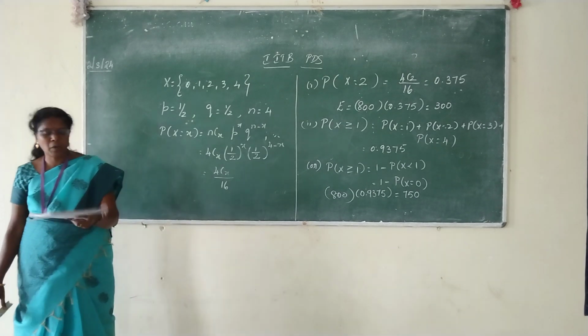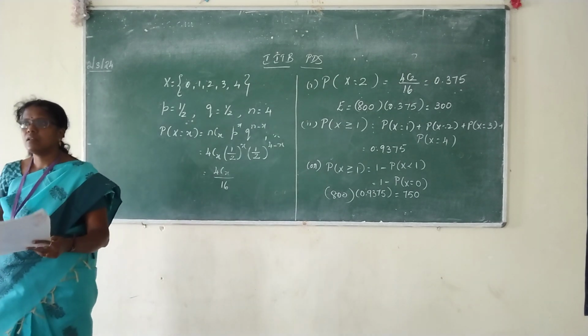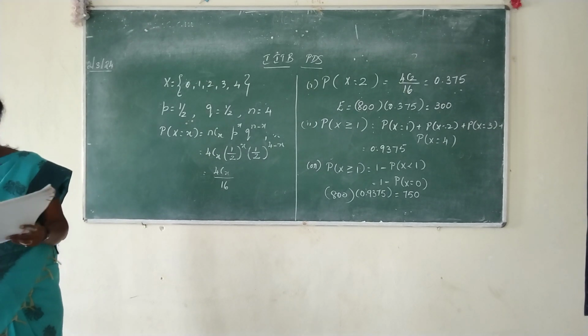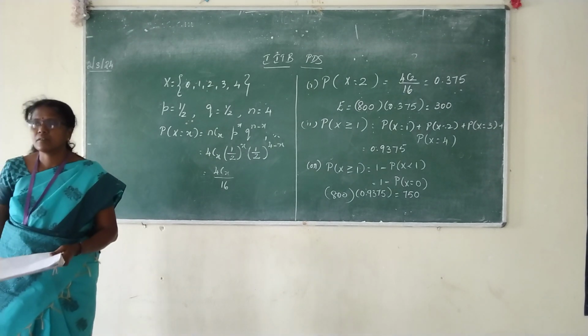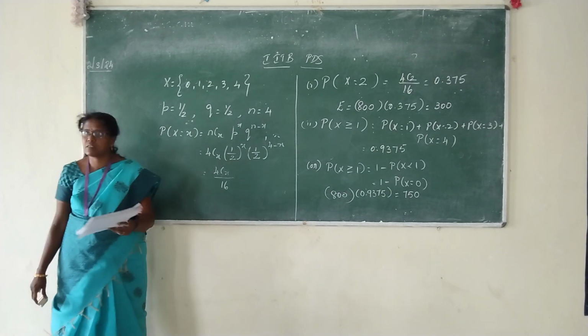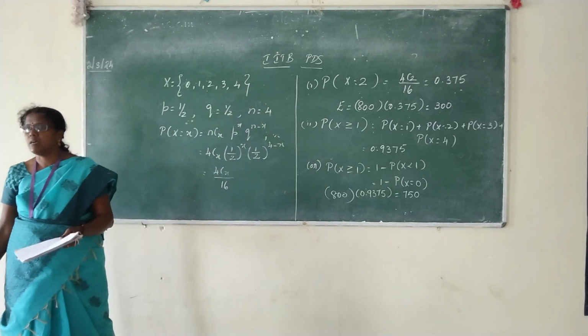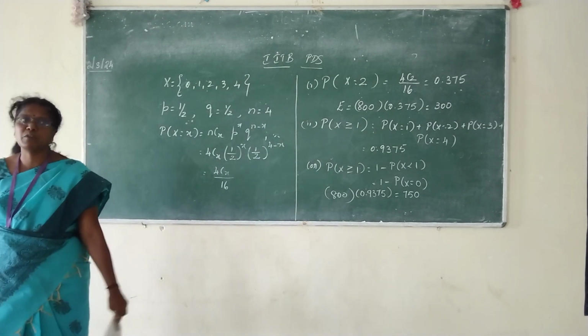Should we proceed with the third one? What is the third one? At most 2 girls. At most means maximum 2 girls. Okay, so try to represent it. What is supposed to find for the third one?